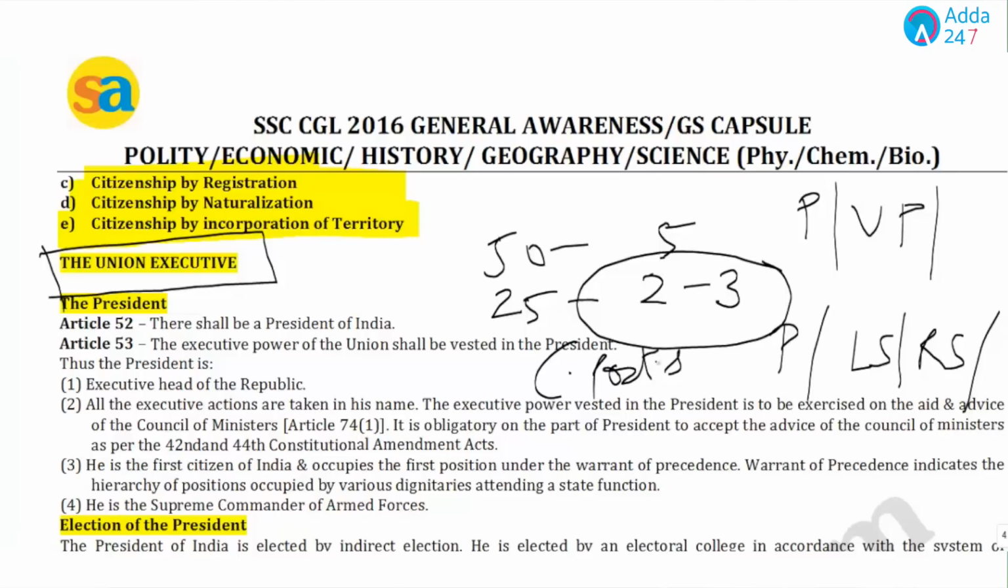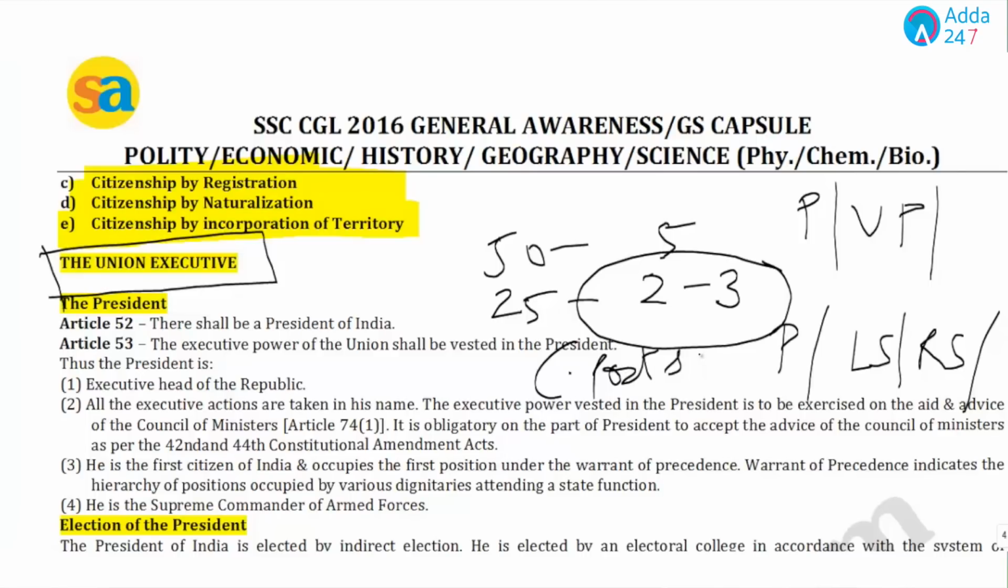Now, you must be thinking of this for 2 or 3 marks. This much you have to study. Yes, students, this much you have to study, but once again, we'll use the remembrance theory here. We'll just read it, and while reading, I'll let you know what could be the possible questions from this union executive. So let's start the discussion.